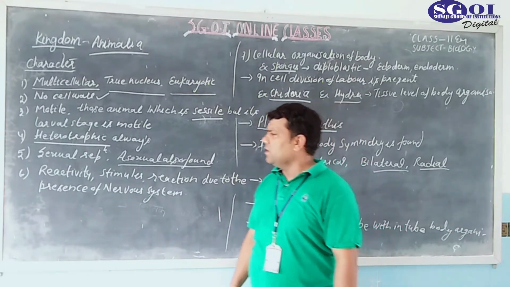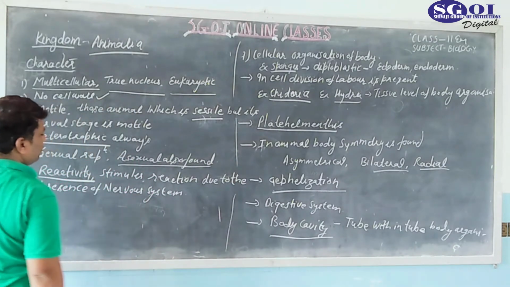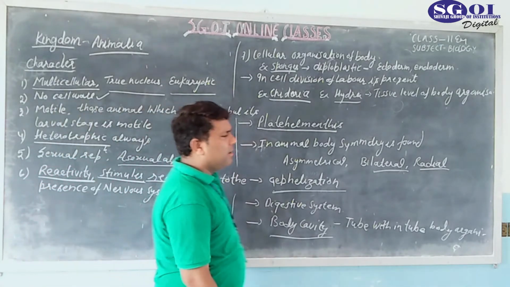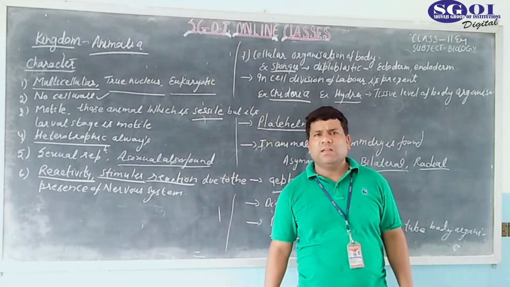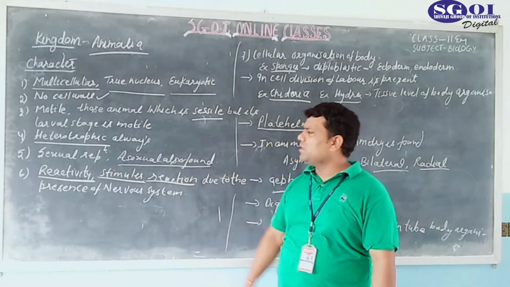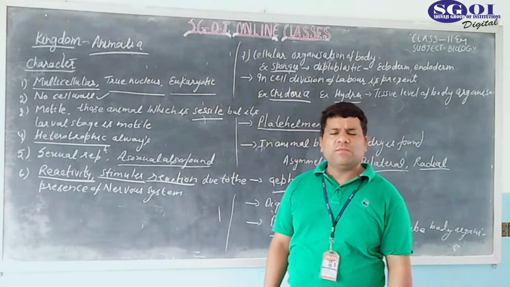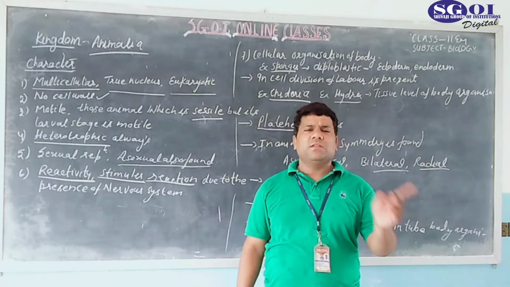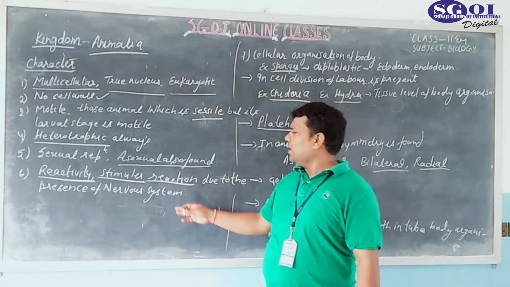Now comes the sixth point. Animals always show reactivity. They show reactivity against a stimulus, and give a reaction. It means that when an animal is stimulated by an environmental factor, it always gives a reaction to that stimulus. They show this reactivity due to the presence of a special system known as the nervous system. A nervous system cannot be found in plants. It is only found in animals.